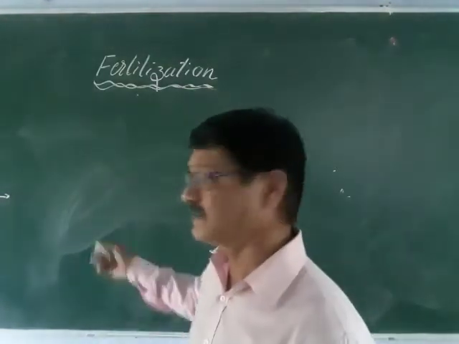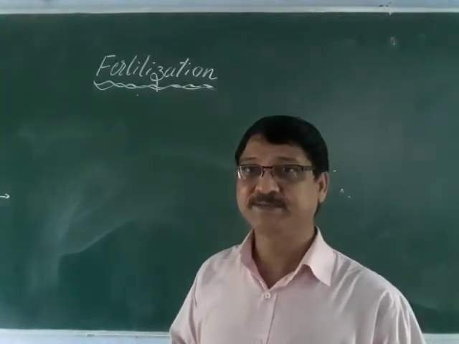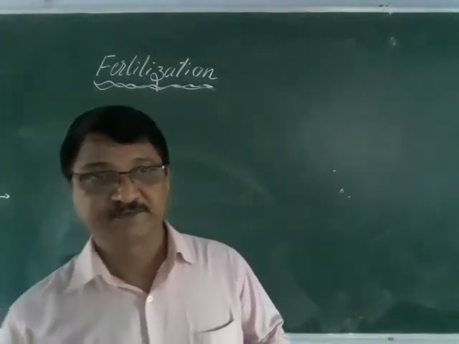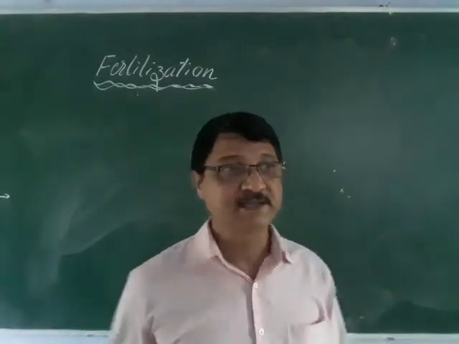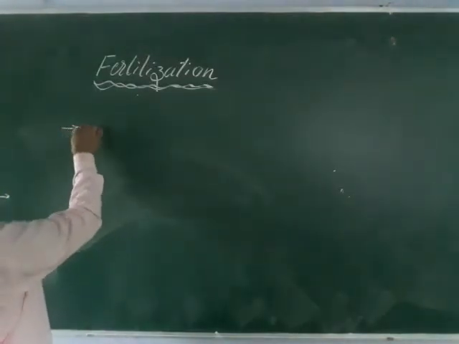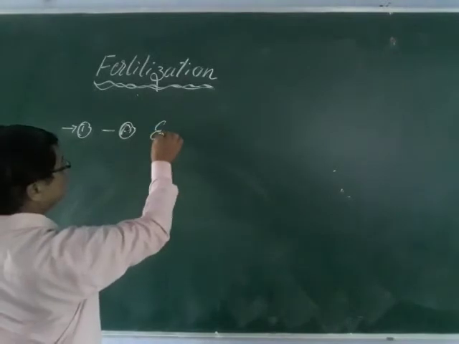Let us go to the types of fertilization. Based on the nature and the environmental conditions, depending upon the sex, male and female, their body structure as well as the environment, fertilization has been divided into two main types. The first is external fertilization.